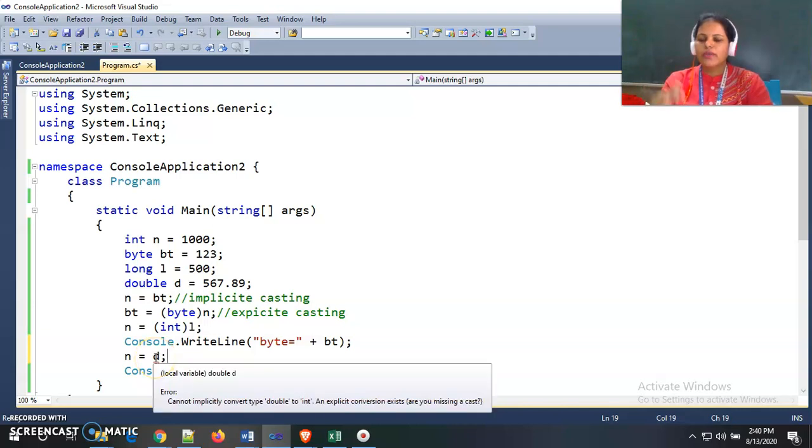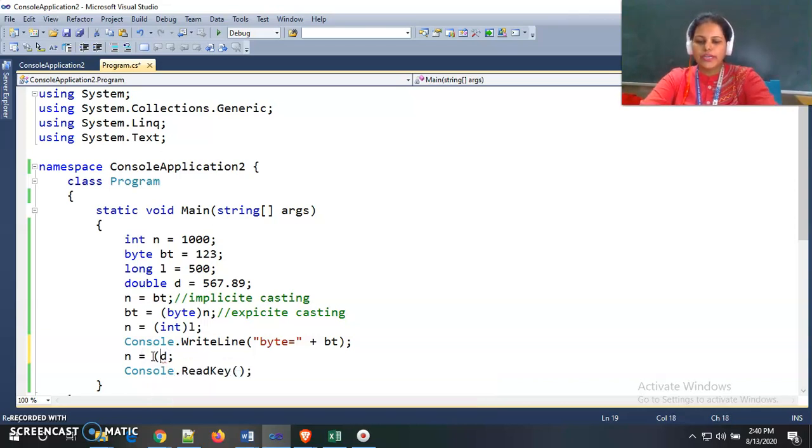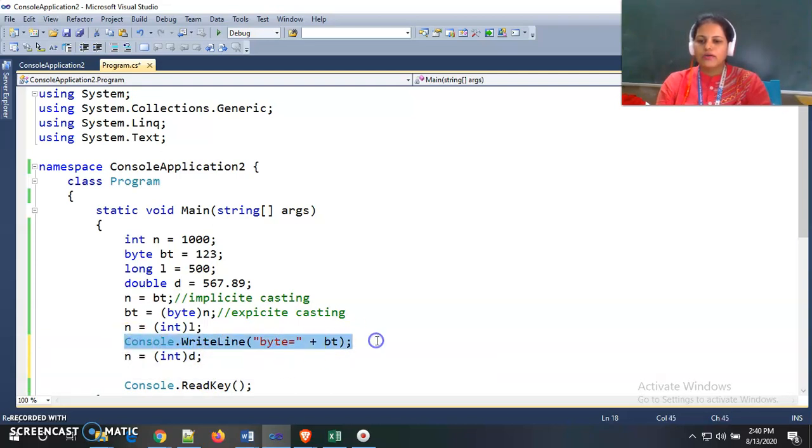We can't store a double value inside an integer variable directly by implicit conversion; we need to convert it into int and then store it. In this way we cast it and then store. Now if we print the value of n, we will not get the floating point value, only the whole part, because we are converting it into an integer.